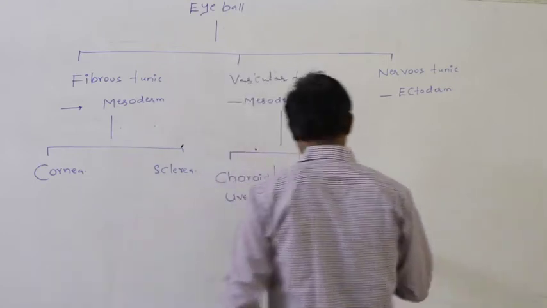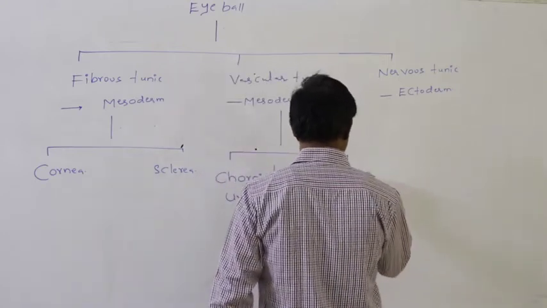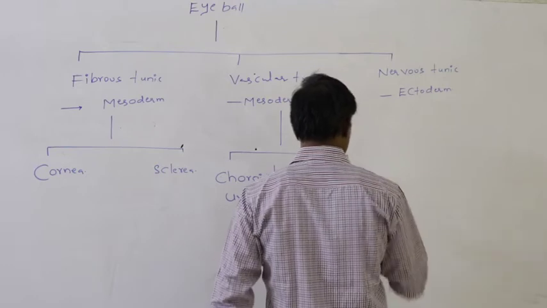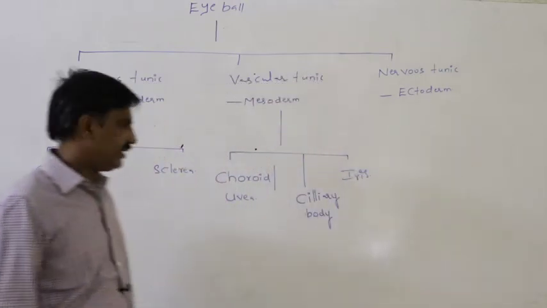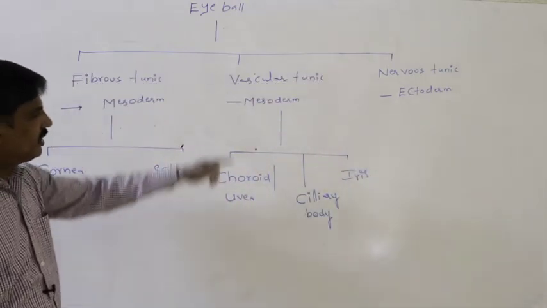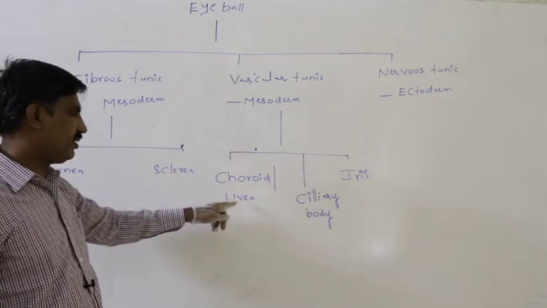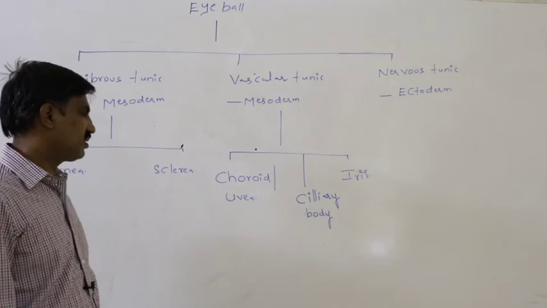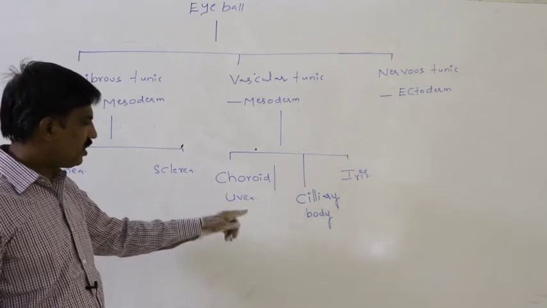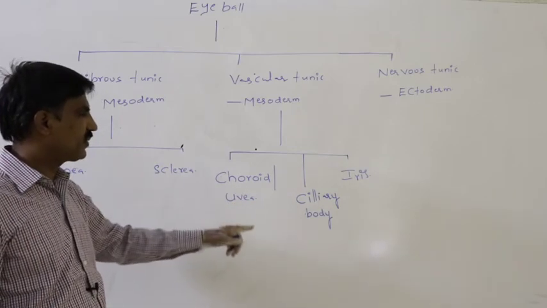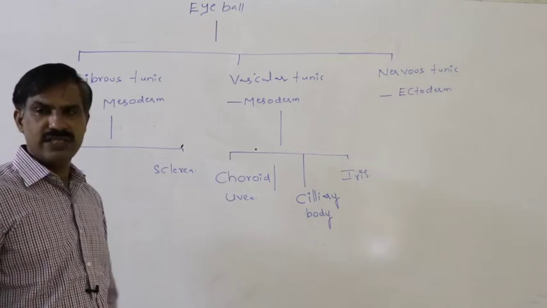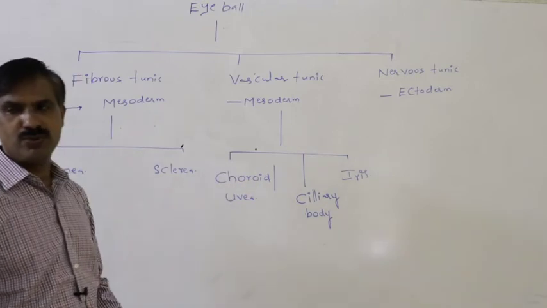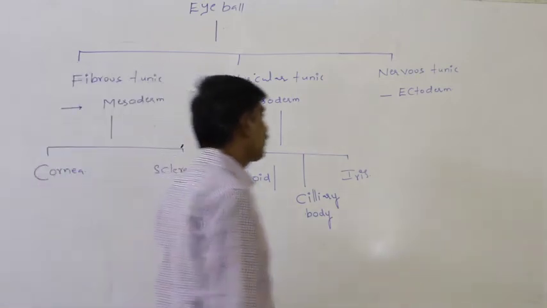Third one is the iris. Definitely this vascular tunic has three distinct portions: one is the choroid or uvea, second one is the ciliary body, third one is the iris.